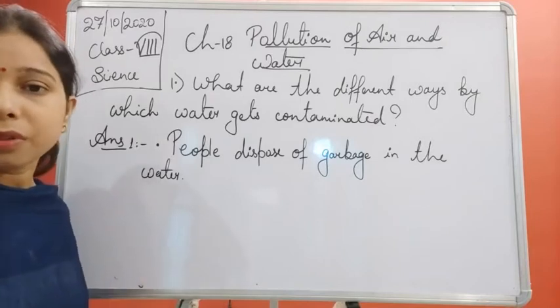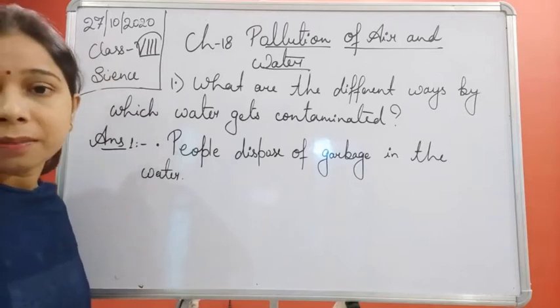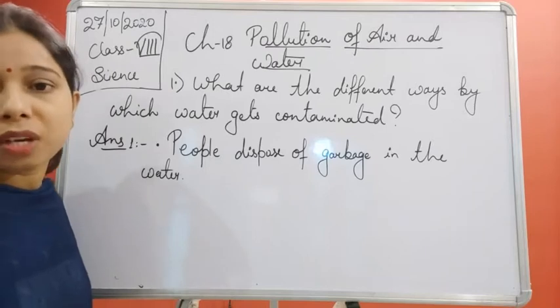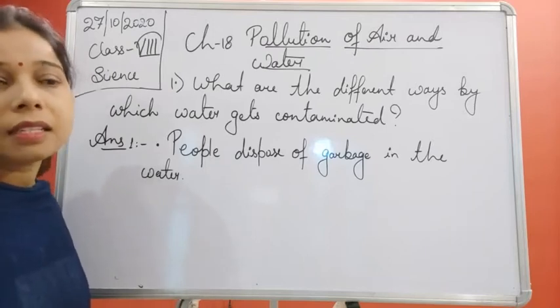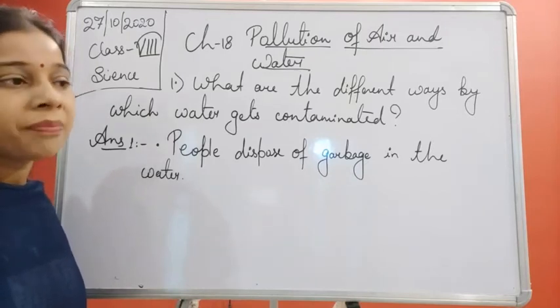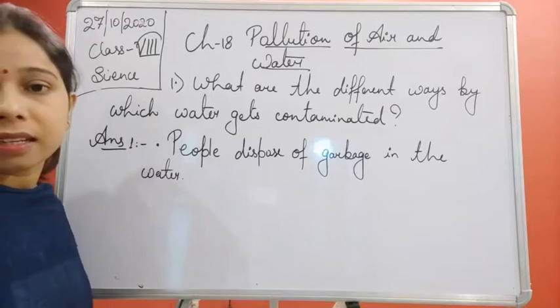What about the second one, students? Not only the people, but you have seen the industries. Industries release a lot of industrial waste material, and this waste contains toxic substances and toxic chemicals, including mercury and arsenic.